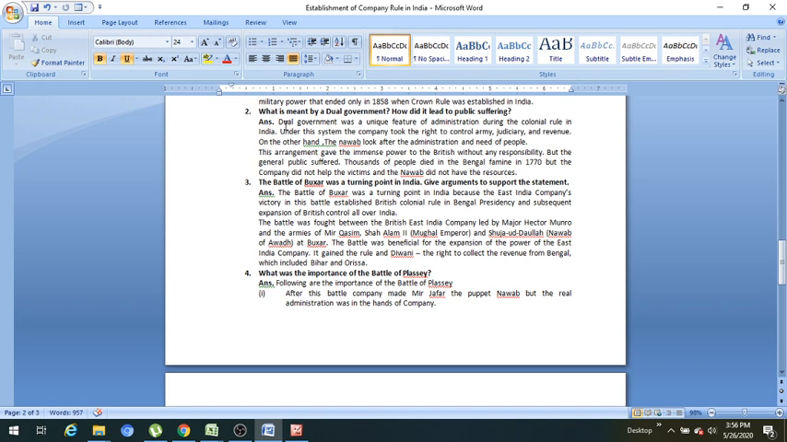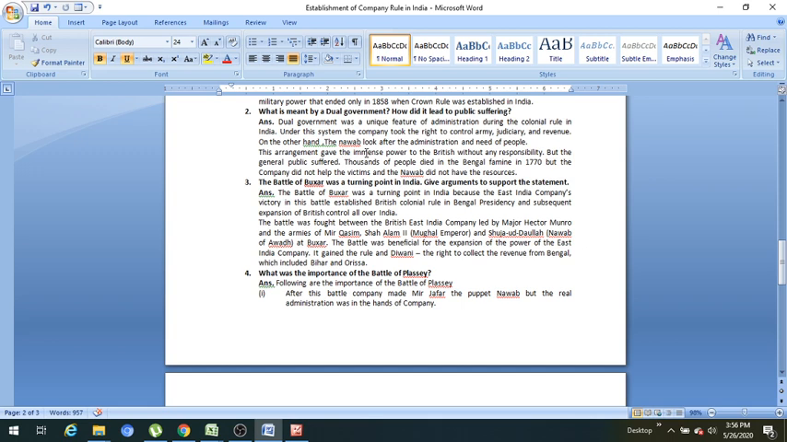First part: dual government was a unique feature of administration during the colonial rule in India. Under this system, the company took the right to control army, judiciary and revenue. So under this dual government, these departments were with the Britishers and there was no responsibility. On the other hand, the Nawab looked after the administration and need of the people. Means every responsibility was given to the Nawab but without earning, and every earning was with the Britishers but without responsibility. So this is the nature of dual government.